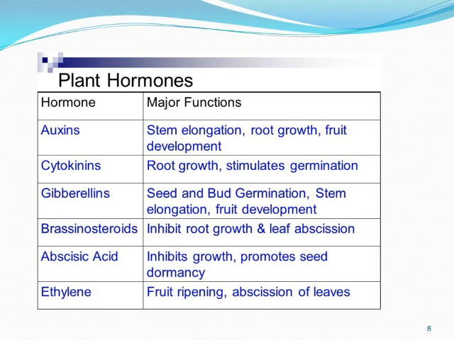It also promotes the closing of stomata. Abscisic acid also promotes the wilting and falling of leaves, which is also known as abscission. It also causes the detachment of flowers and fruits from the plants.